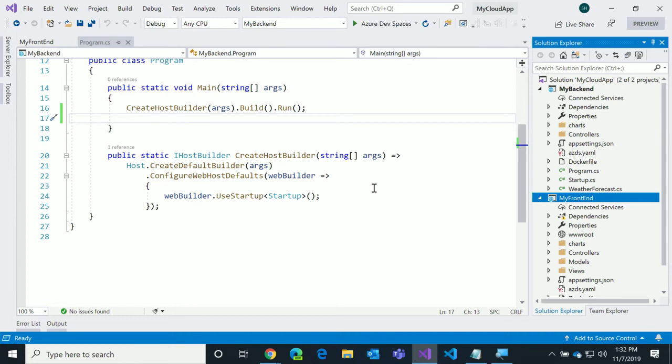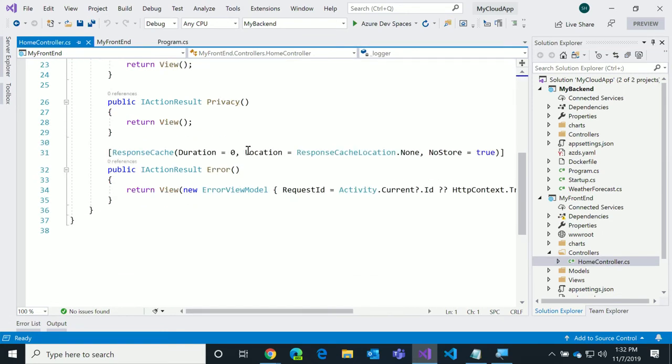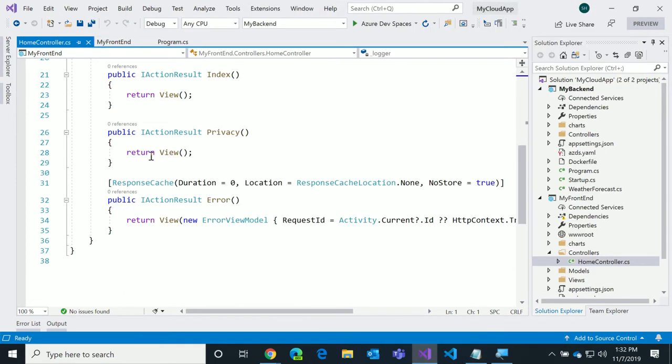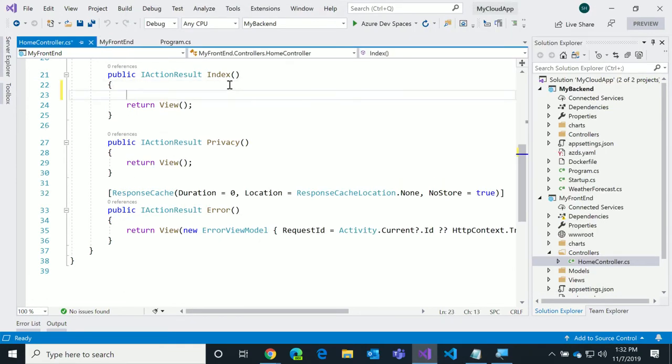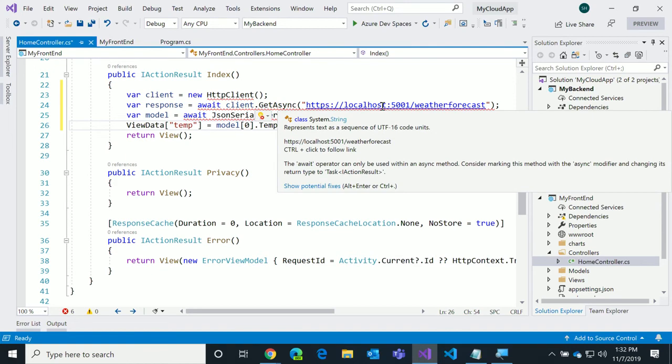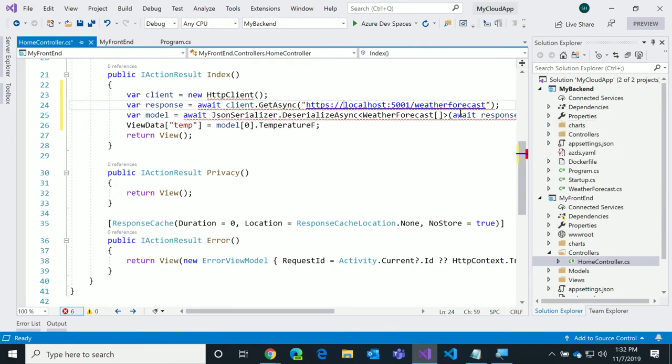Now what's really cool is we do a bunch of DNS magic and stuff here as well. So I'm going to go into my controller, and I want to pull that weather from that API that I have up in the cloud. So all I've got to do, and I'm going to cheat here a little bit and just copy some code I wrote this morning, is go to my index page, paste that in. I'm going to create a new HttpClient, and I'm going to change this port. It's localhost. Because I'm running in Dev Spaces, we don't know what ports and stuff it's actually using, so I'm just going to say my backend. And Kubernetes is going to do all the magic and port mapping to change that for me, and I'm good.